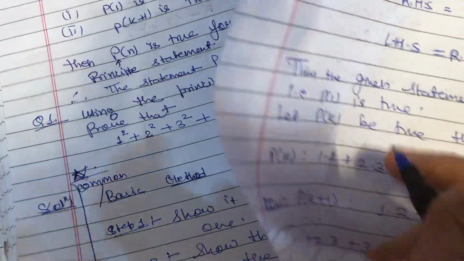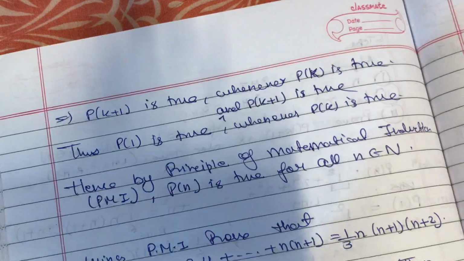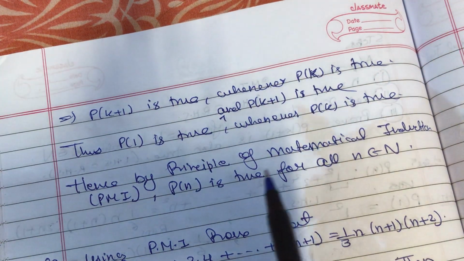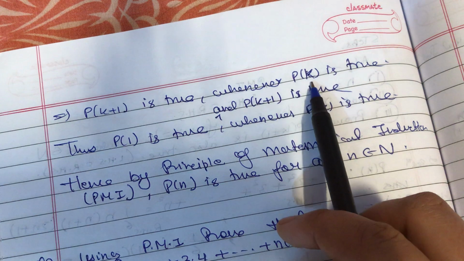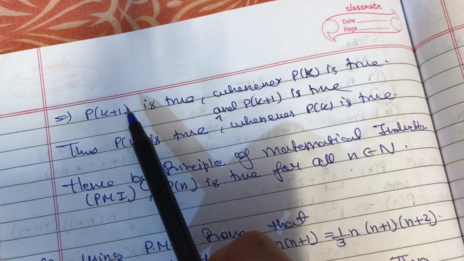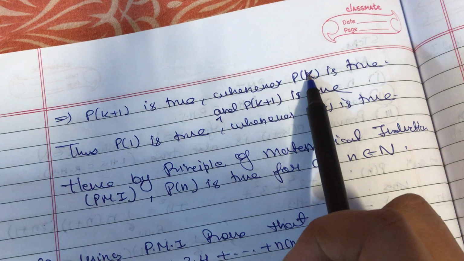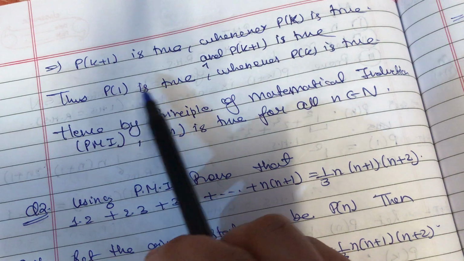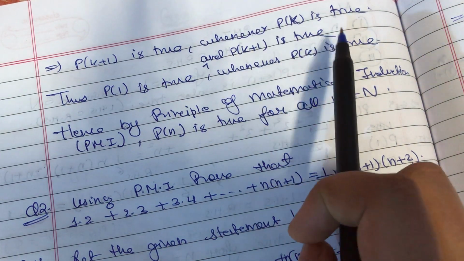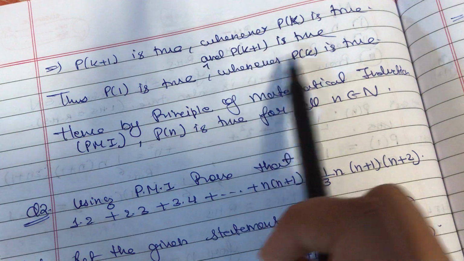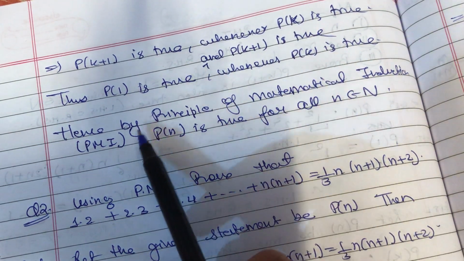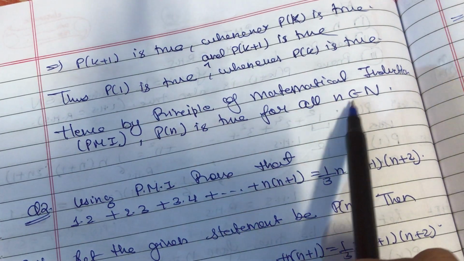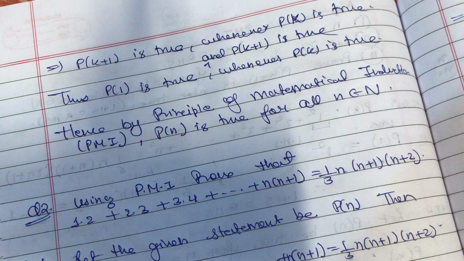Therefore I can say over here that Pk plus 1 is true whenever Pk is true. Why am I writing Pk is true? Because I assumed that Pk is true. So whenever Pk is true, Pk plus 1 has to be true, because I have used this Pk formula while proving this Pk plus 1, right? So I can say that P1 is true and Pk plus 1 is true whenever Pk is true, because both are related to this. Therefore, by the principle of mathematical induction, I can say that Pn is true for all values of n belonging to N. So I hope that you have understood.